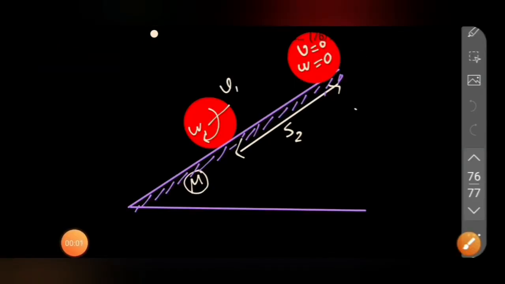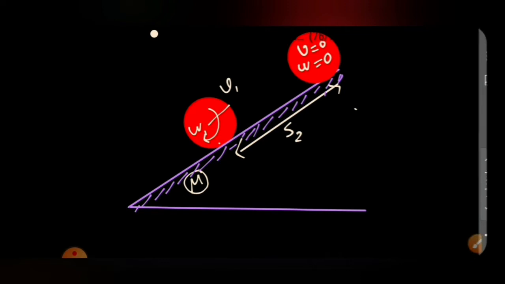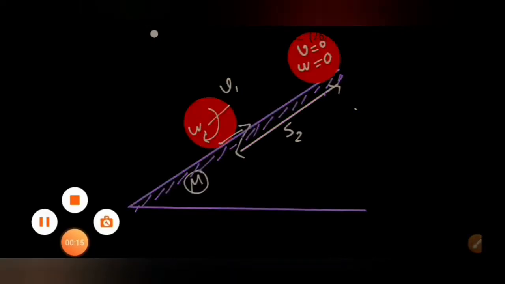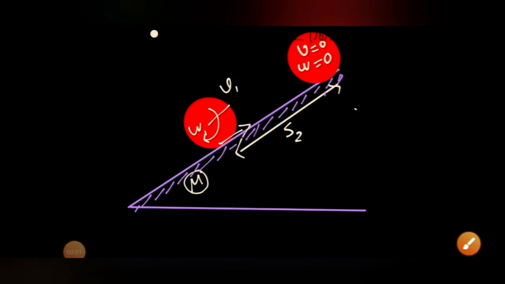To solve the second question, you will see that after that the kinetic friction force will not be acting. Only the mg sine component will be there downward. After that a friction force is acting, but it is a static friction force, because pure rolling has taken place here. The static friction force value has to be calculated. But though it is acting, it will not be doing any work because the point of contact is not sliding over the surface.